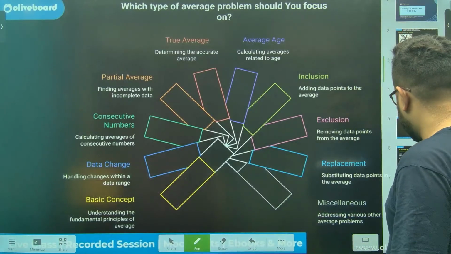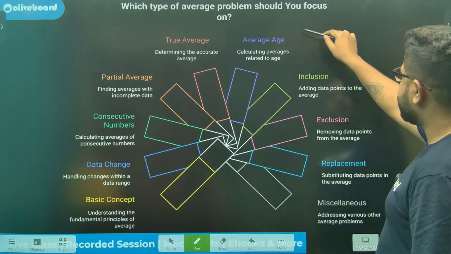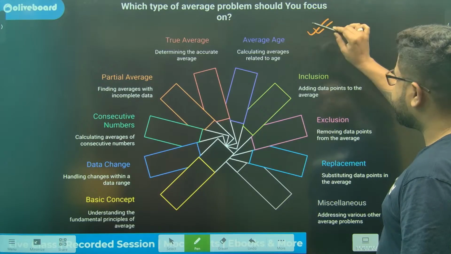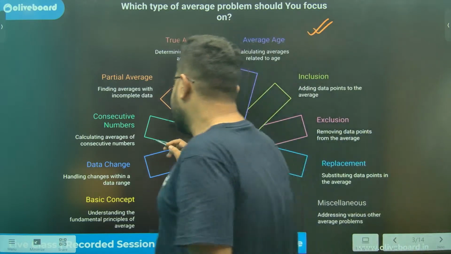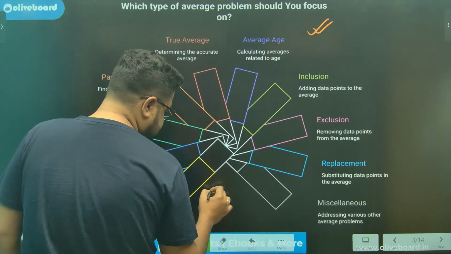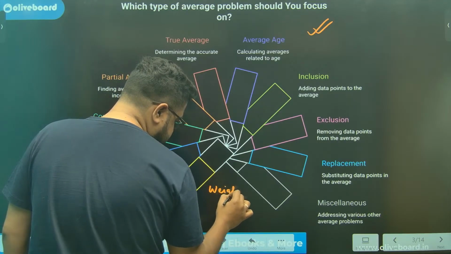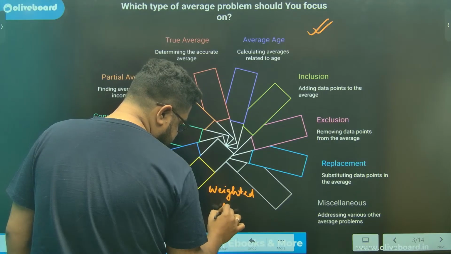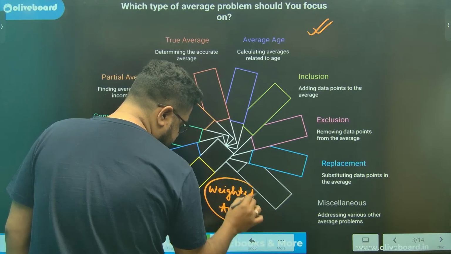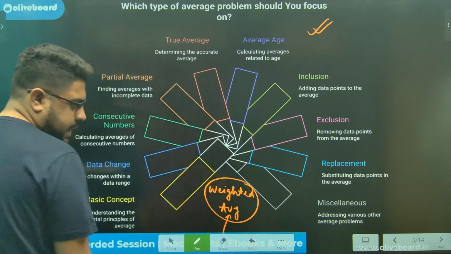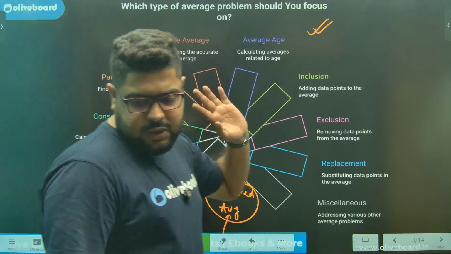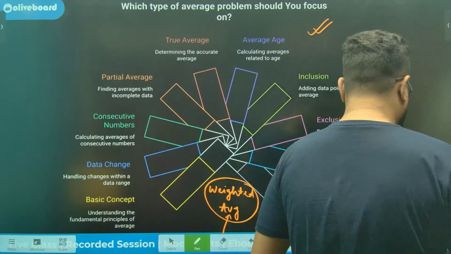Again, for those who have missed yesterday's session, this is the total of 11 subtypes. The 10 are there. One I had forgotten to put. The 11th one was the weighted average. This was the 11th subtopic. So this was your total.